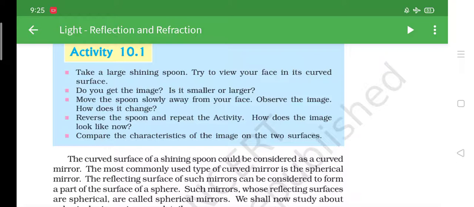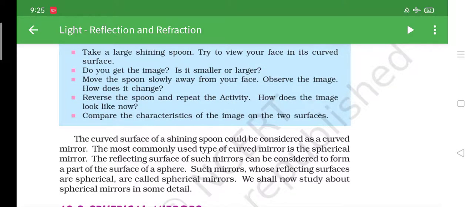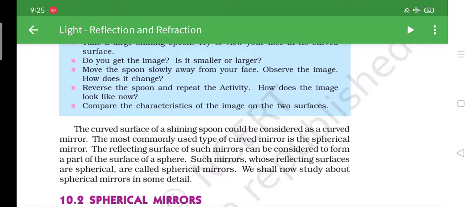Activity 10.1. Take a large shining spoon. Try to view your face in its curved surface. Do you get the image? Is it smaller or larger? Move the spoon slowly away from your face. Observe the image. How does it change? Reverse the spoon and repeat the activity. How does the image look now? Compare the characteristics of the image on the two surfaces.